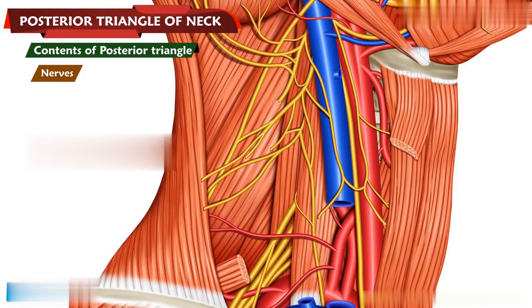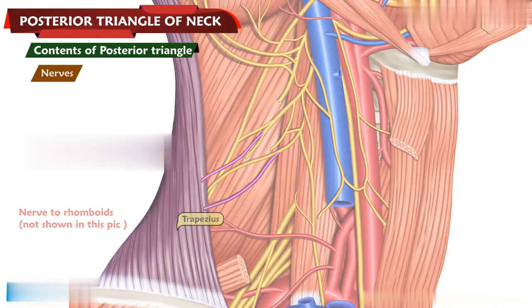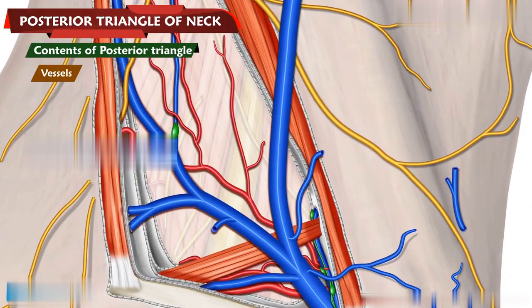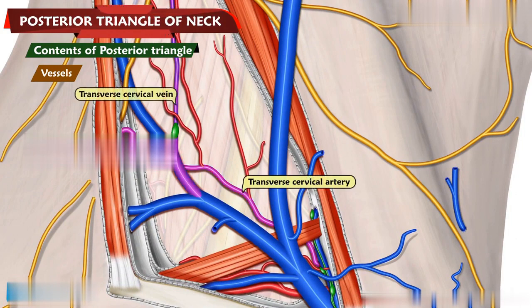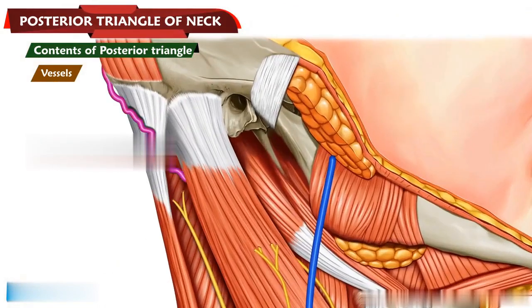Certain muscular branches are also given off in this triangle. They are 2 small branches to the levator scapulae muscle, 2 small branches to the trapezius muscle, and the nerve to rhomboid. The vessels that pass in this triangle include the transverse cervical artery and vein, and the occipital artery.